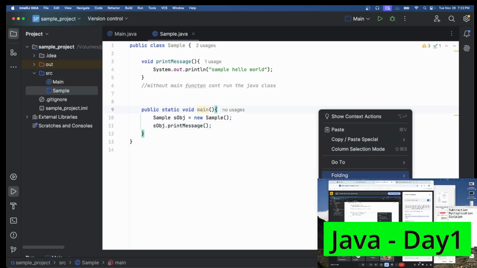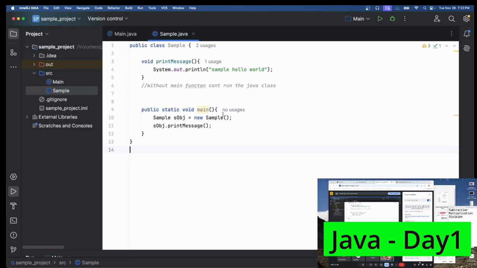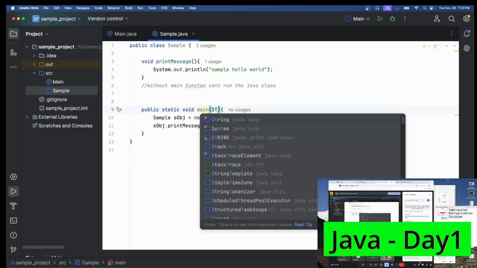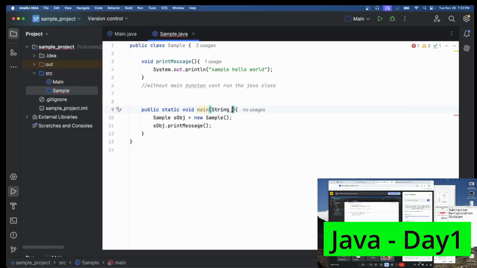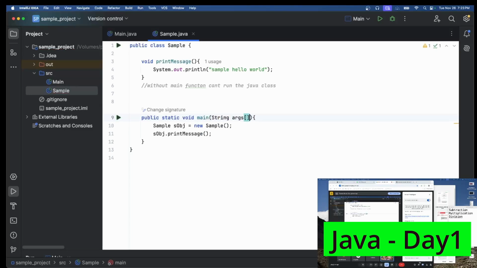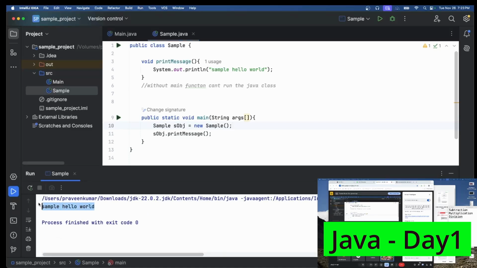Now if I run the program, oh sorry, this you also need to add: String args. Now you can see my run option is enabled. Now we are able to run the file. Just click on this one, and you can see the output coming.